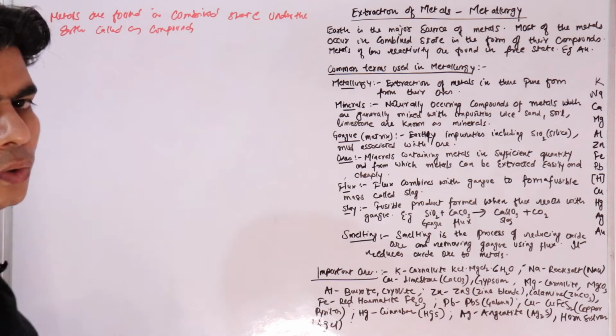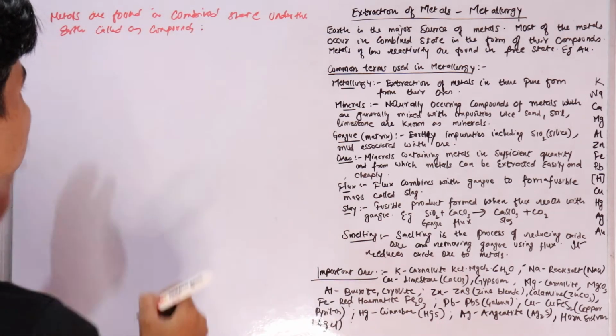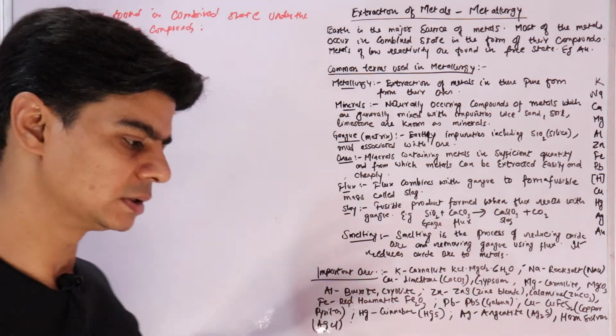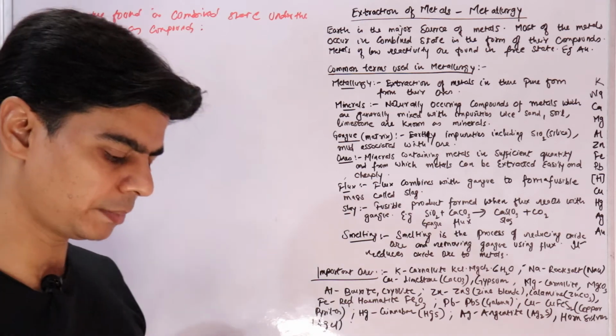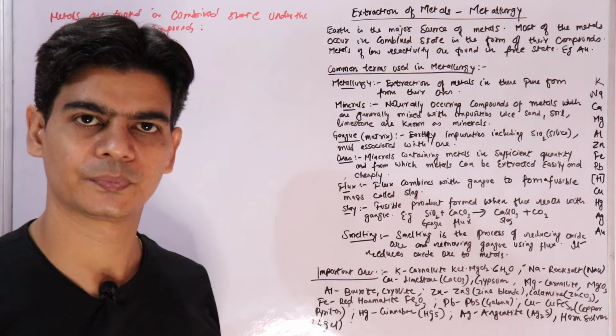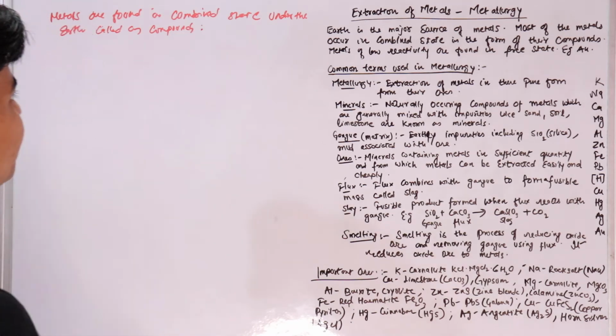And these compounds, we know, are carbonates, sulfides, sulfates. So these combined states of metals are known as minerals. And there can be more than one mineral for any metal.